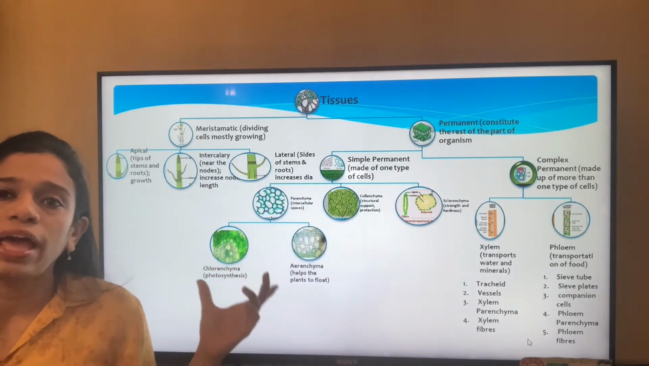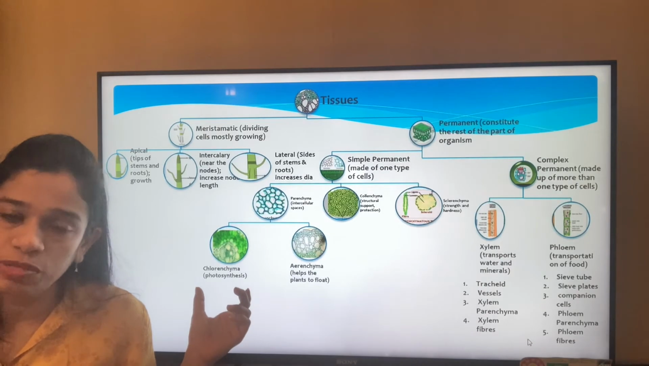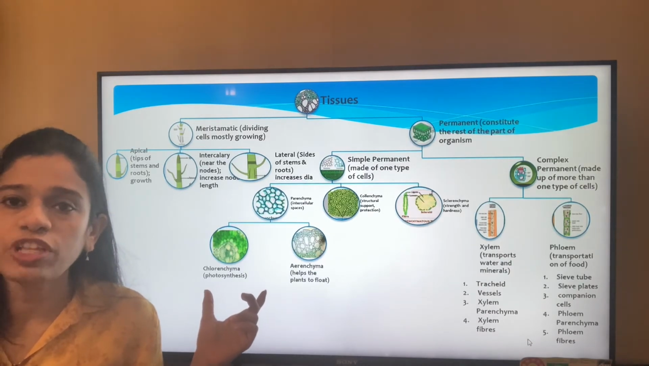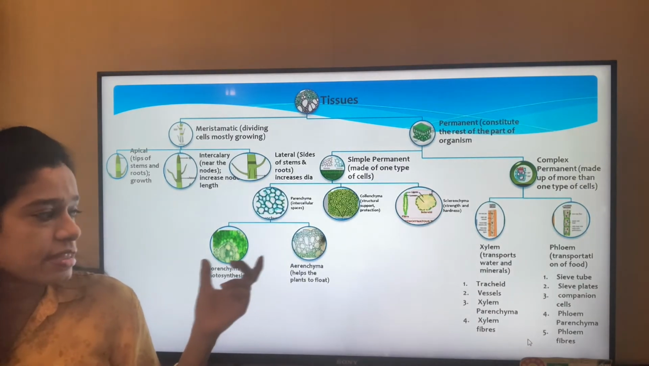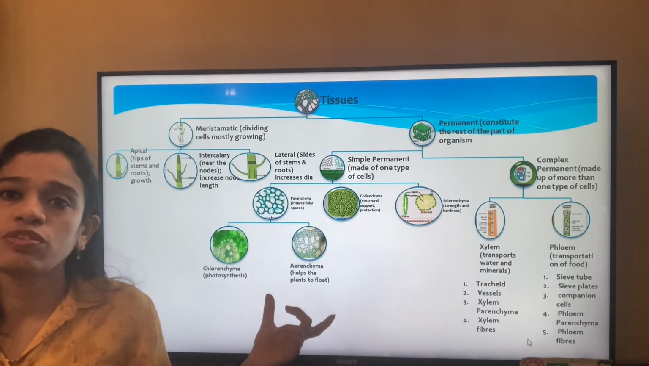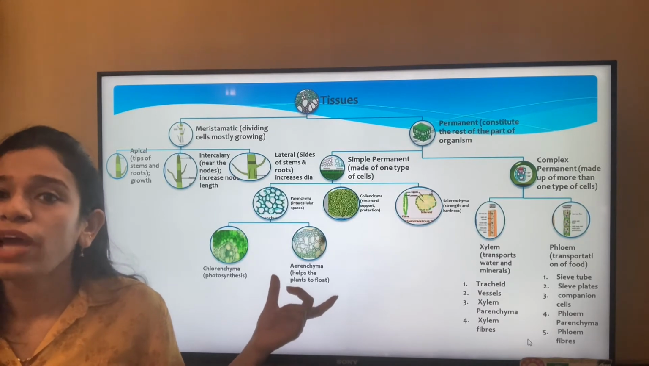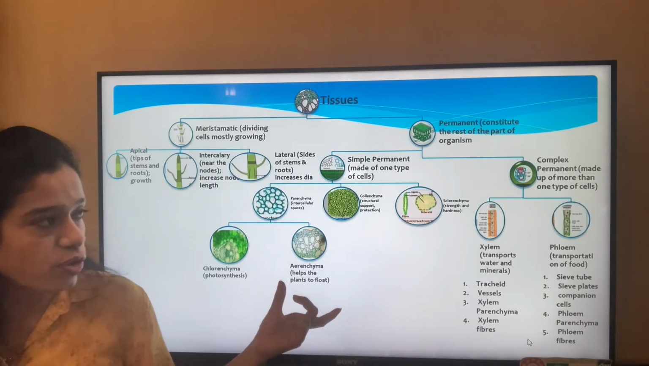Under parenchyma, again there are two types of tissues: chlorenchyma, with lots of intercellular spaces and the presence of chlorophyll, so it helps during photosynthesis, and aerenchyma, which also has lots of intercellular spaces, and due to this it is present in aquatic plants, helping the plants to float.